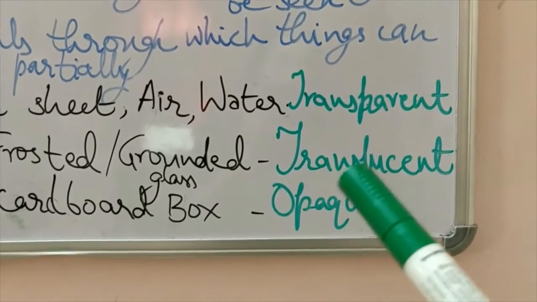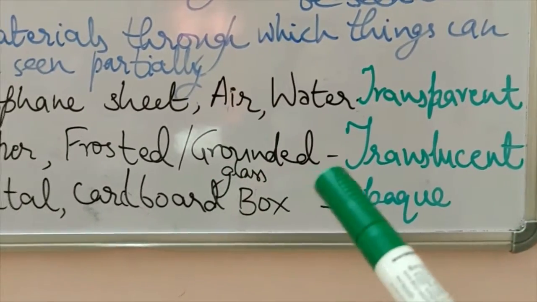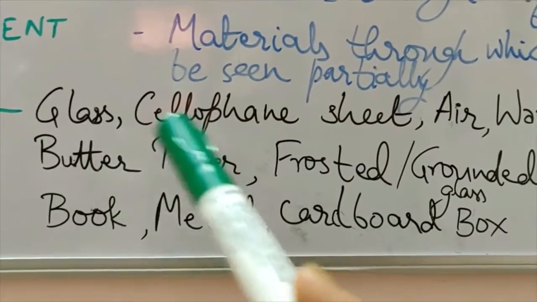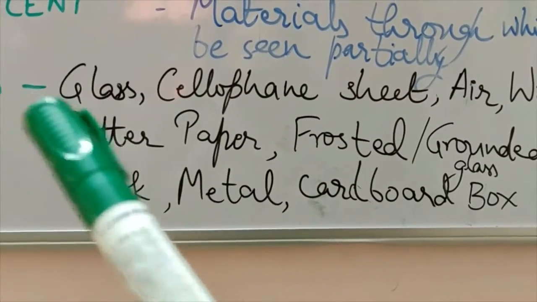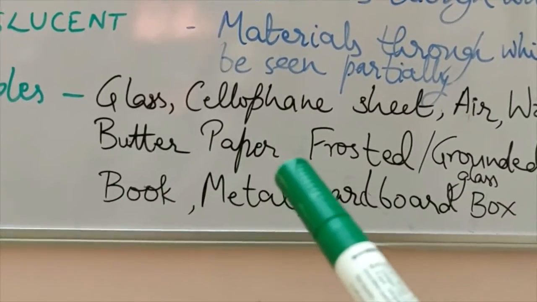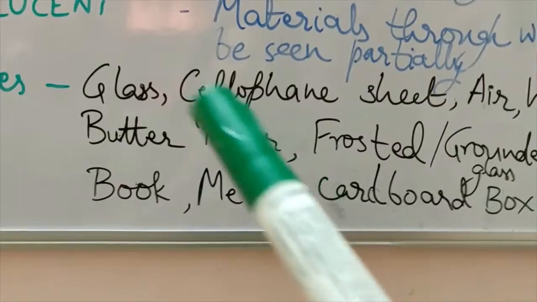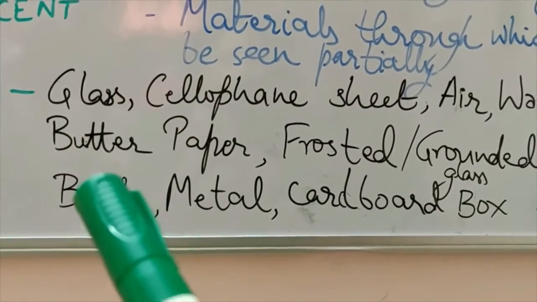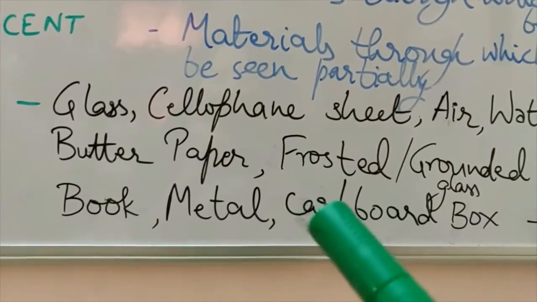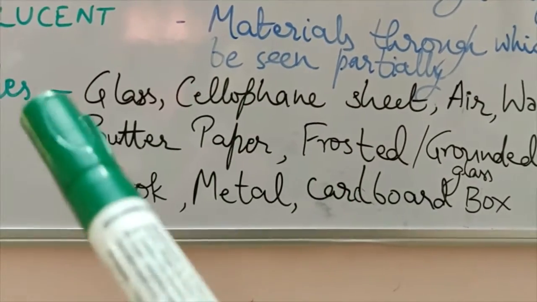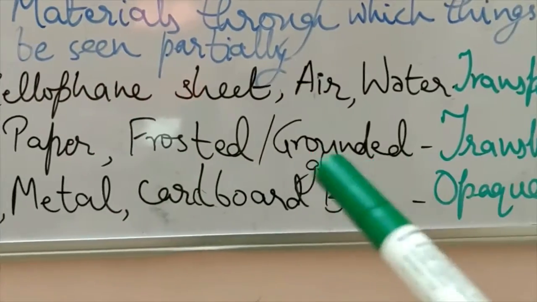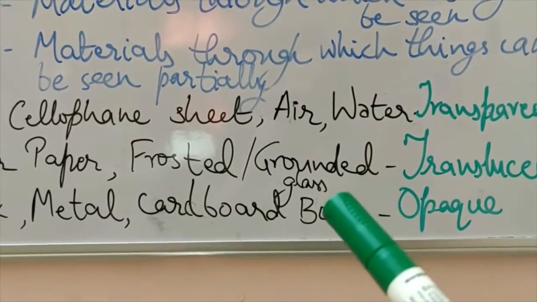Now come to the next, that is translucent materials. So you have grounded glass or frosted glass and butter paper. Butter paper, students, you might have seen, for many drawing activities you are using butter paper. Butter paper is somewhat hazy and it allows some light to pass through it. And in the activity you can find out, as ma'am has shown in the video for activity, the butter paper and different glasses, so as to understand what a frosted glass and a grounded glass is.